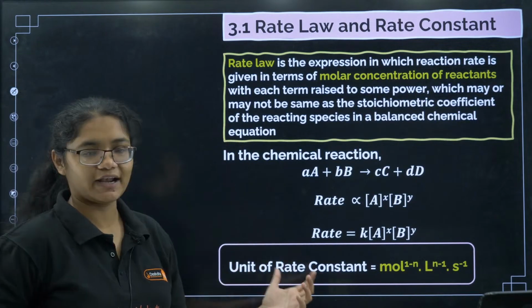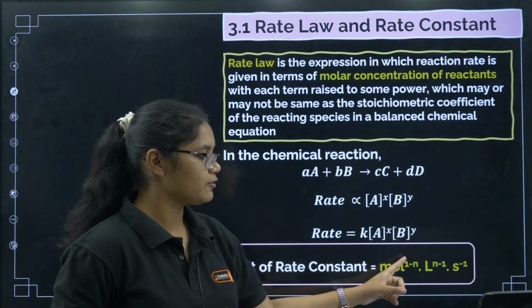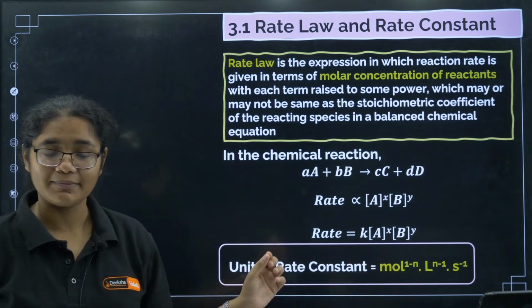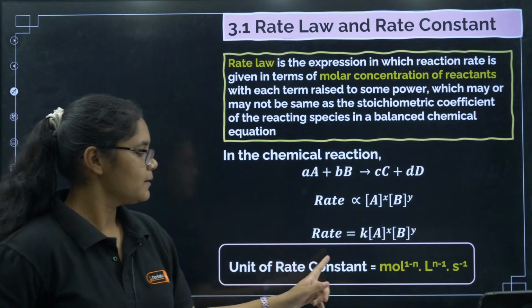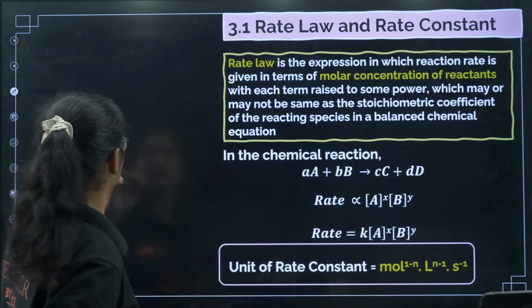The unit of rate constant for any nth order reaction will be moles to the power of 1 minus n, liter to the power of n minus 1, and second inverse. Okay, moles to the power of 1 minus n, liter to the power of n minus 1, second inverse.